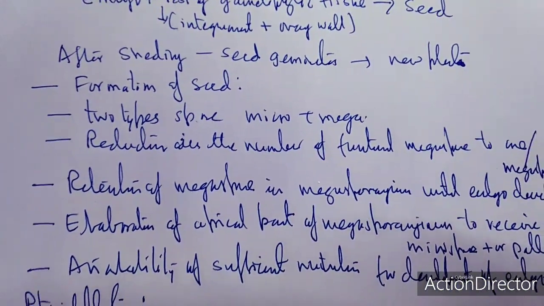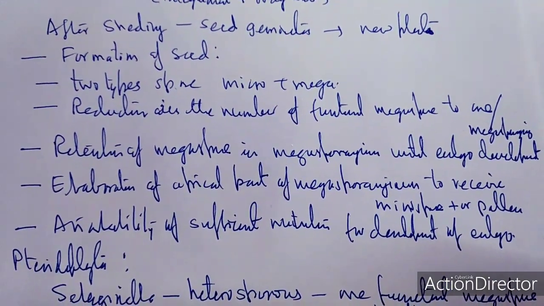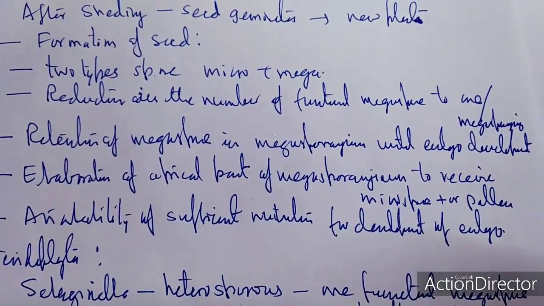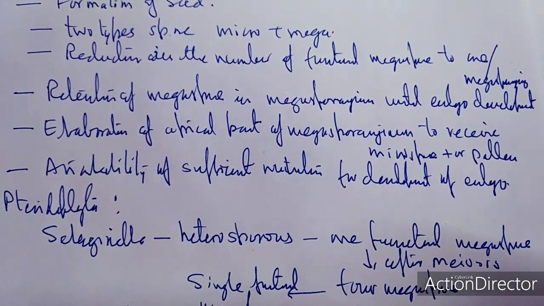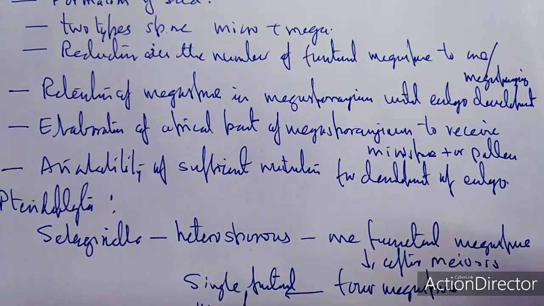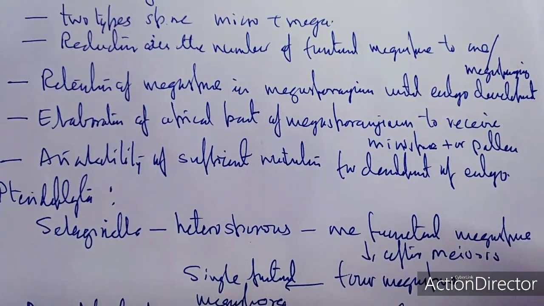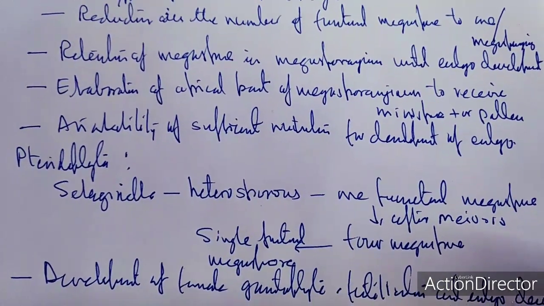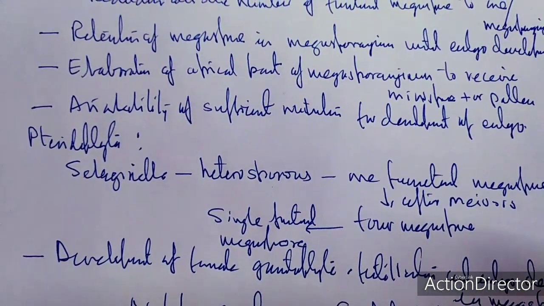So formation of the seed requires two types of spores, microspore as well as megaspore. Reduction in the number of functional megaspores to 1 in the megasporangium. Retention of the megaspore in the megasporangium until embryo development. Also elaboration of the apical part of the megasporangium to receive microspore or pollen. And availability of sufficient nutrition for development of the embryo.